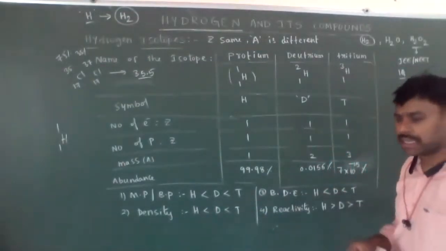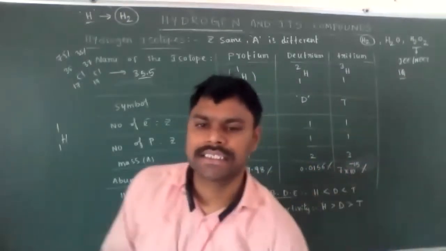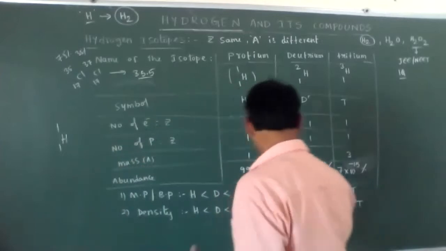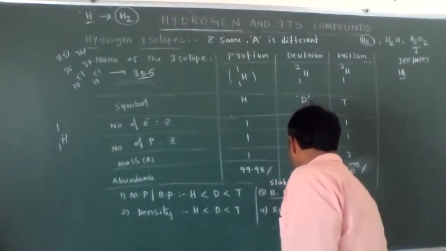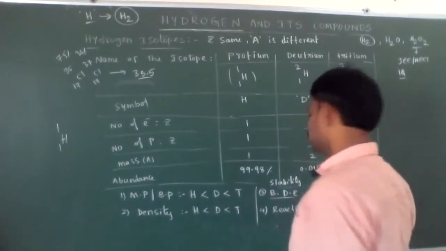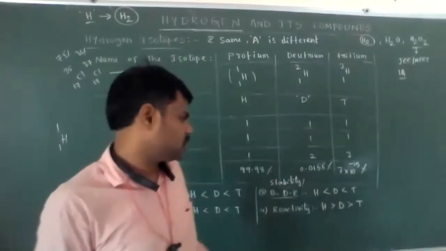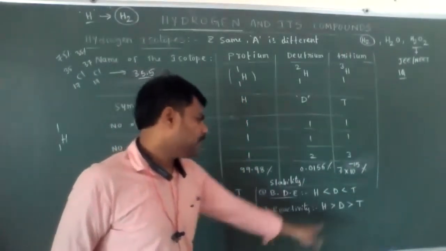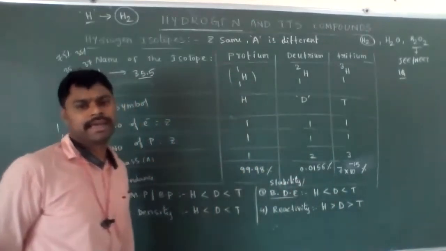Bond dissociation energy is nothing but bond energy or stability order. Which isotope has more bond dissociation energy? Tritium has more bond dissociation energy compared to deuterium, then protium.